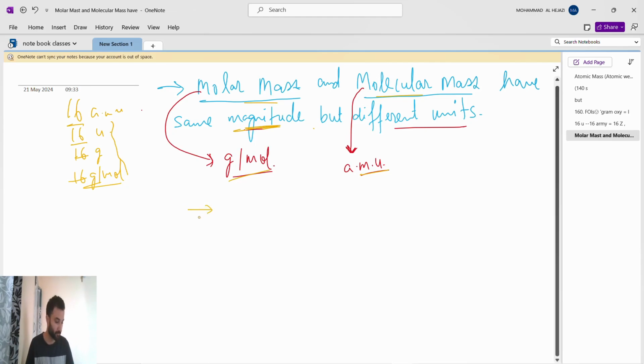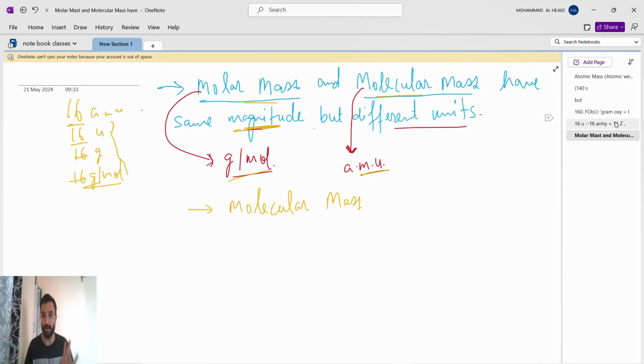Next is, okay, this molecular mass is measured in AMU. See, whatever I am writing you have to write all these things, because these are the notes also. Each and everything you have to write.